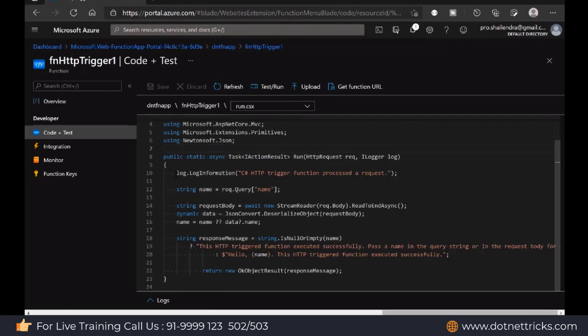The logger they are using here for logging information into the console, and using the request, I'm going to query the data from the query string. So whatever data somebody is sending in the request URL as a query string.